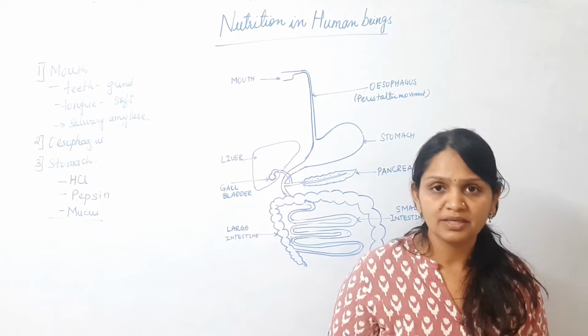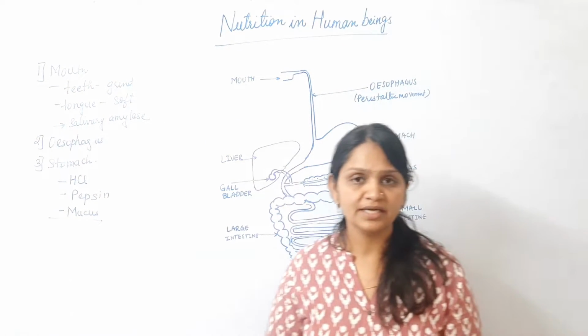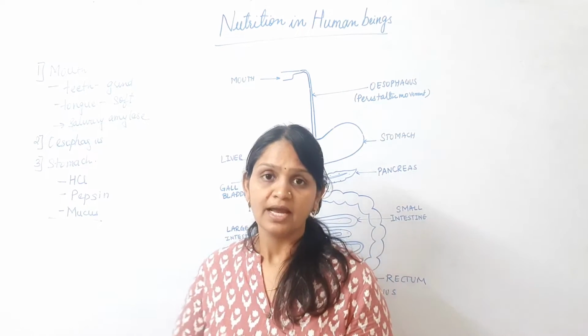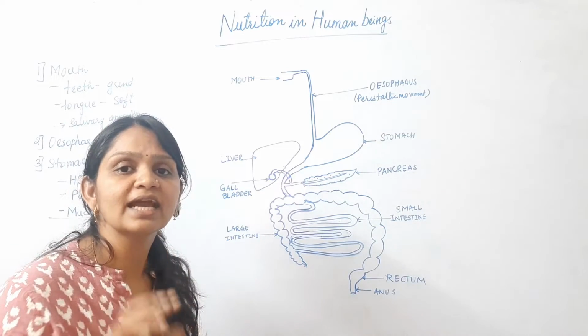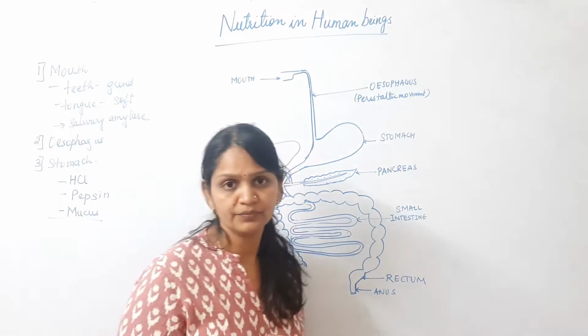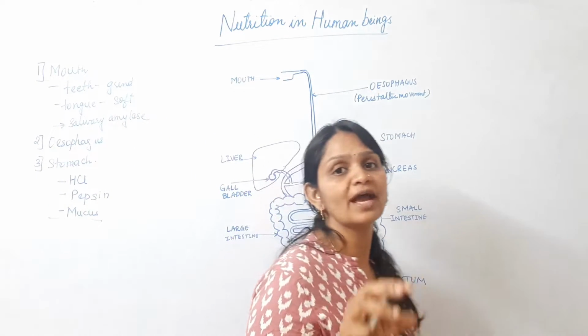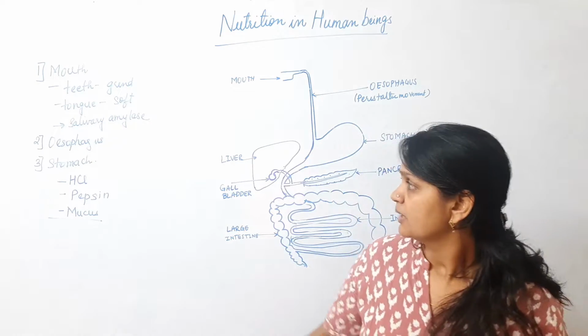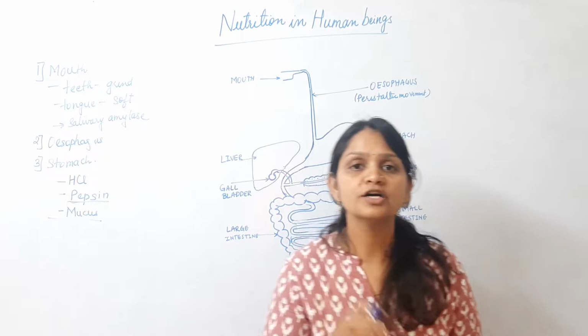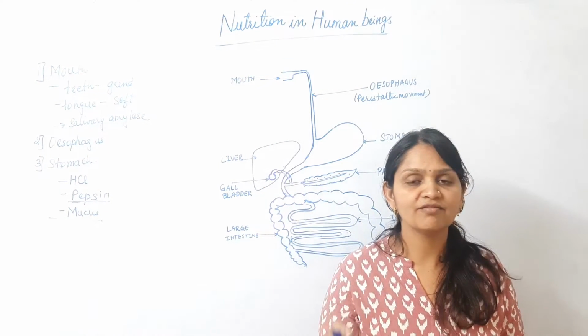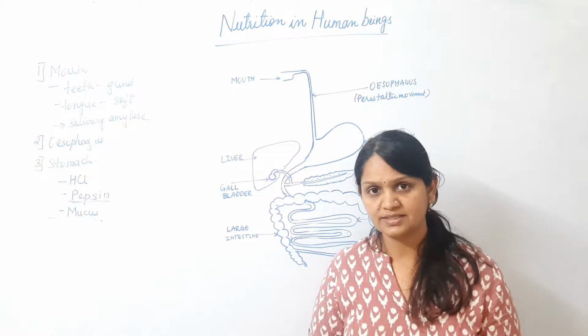Whatever food is coming, if there are any germs present in it, HCl will kill them. And second, it creates the acidic environment for the food, because the enzyme pepsin works only in an acidic environment on proteins.